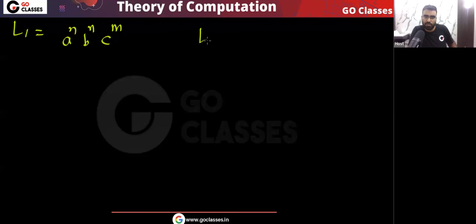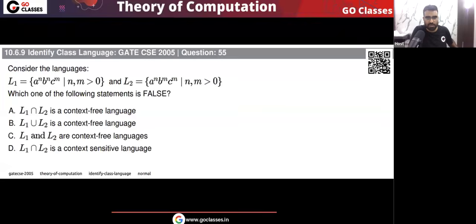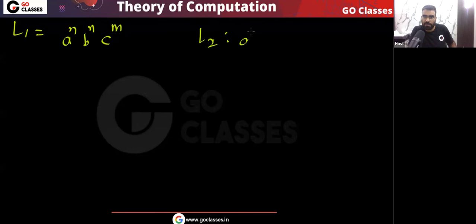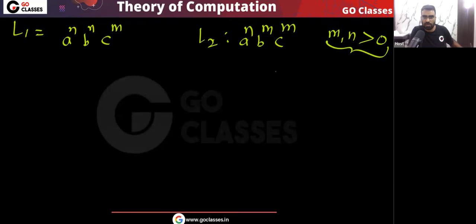The language L2 is a power n, b power m, c power n, c power m. In both languages, m and n are greater than 0.